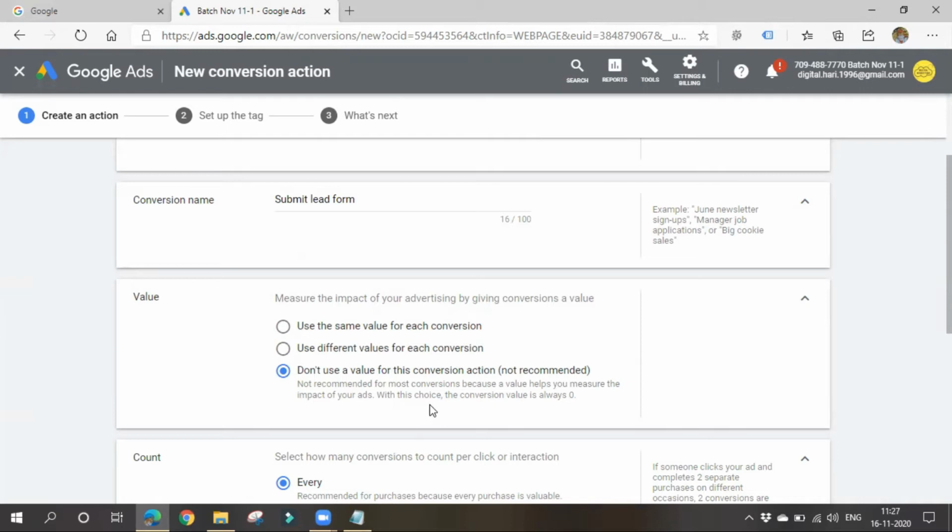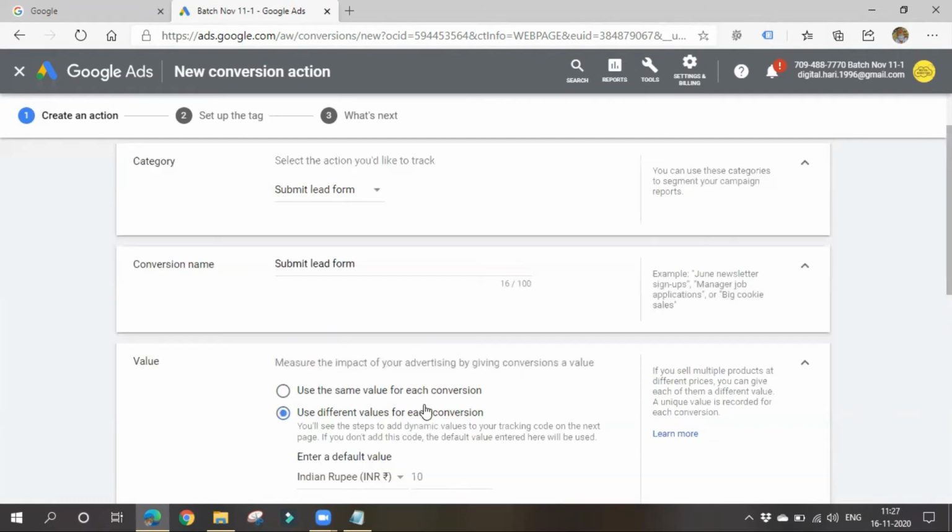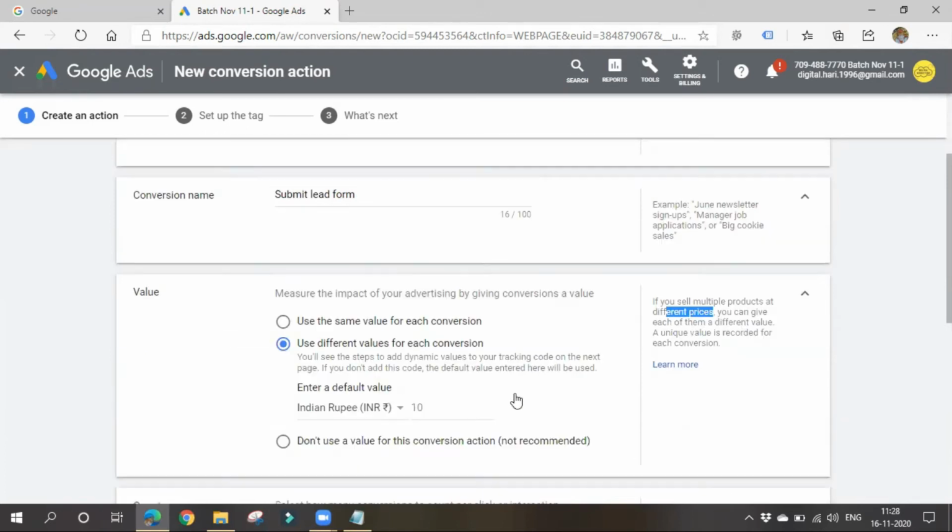Like this also you can choose, because a value helps you measure the impact of your ads. If you give some value, then you can define that I got these many things, so that I earned this much. If your product has the same value, like 10 rupees only, and it is bought 10 times, then you'll get 10 into 10, some 100 rupees. If your products have a different range of prices, then you can go for this.